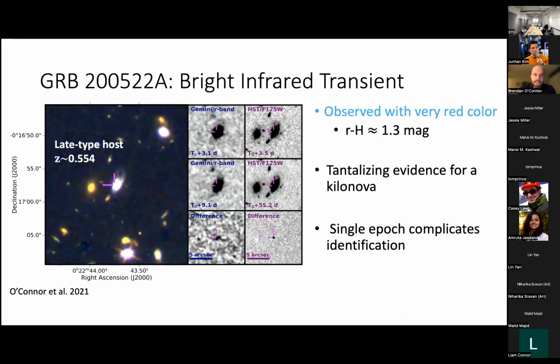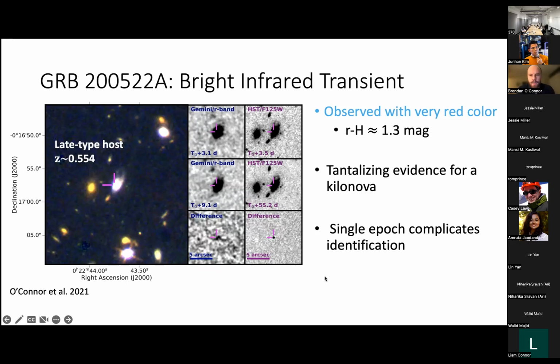So in fact, HST imaging of GRB200522A revealed a really bright infrared transient about 1 kiloparsec from the center of its galaxy. So here's its galaxy, and here's the localization by these magenta crosshairs. The redshift of the galaxy is about 0.5. And when we do image subtraction between early and late time epochs in the optical and the infrared, we find this transient. And its R minus H color is about 1.3 magnitudes.